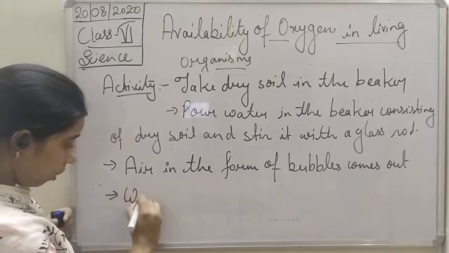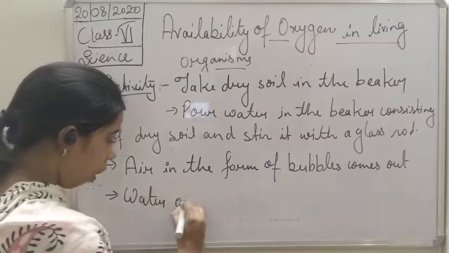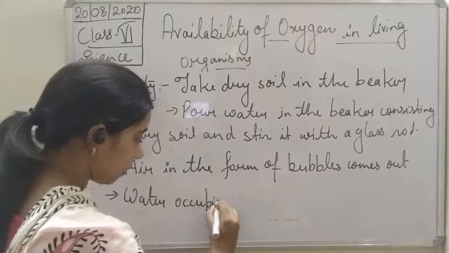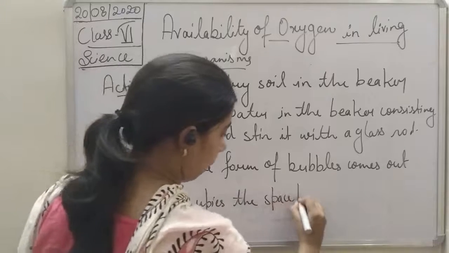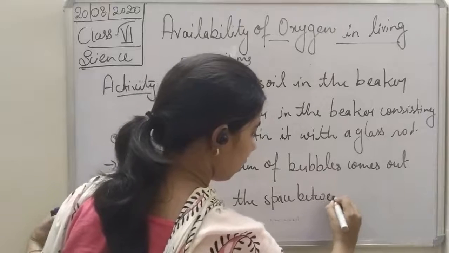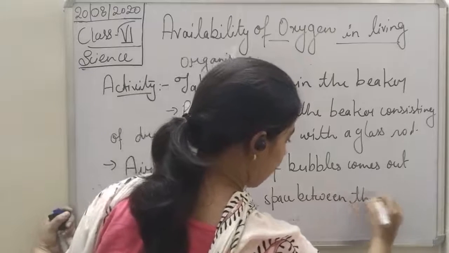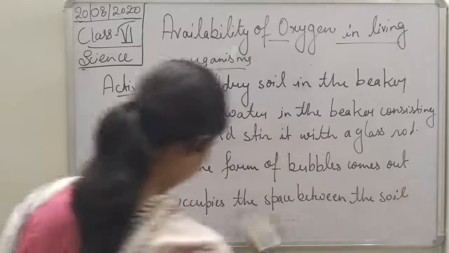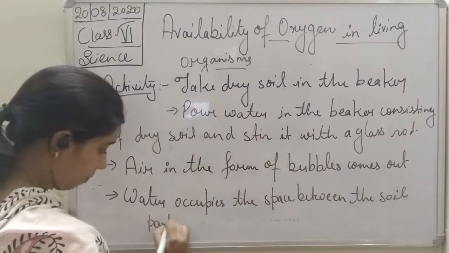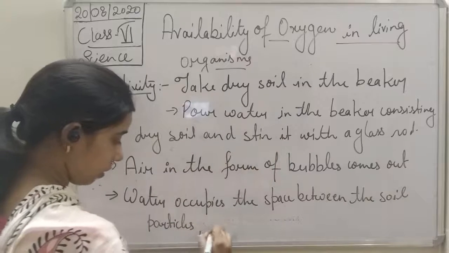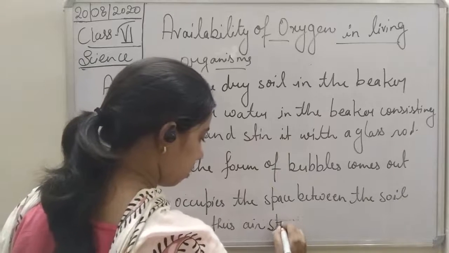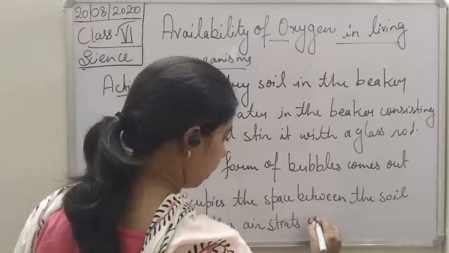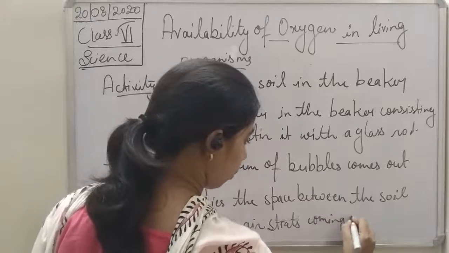So water occupies the space between the soil particles, thus air starts coming out of it.